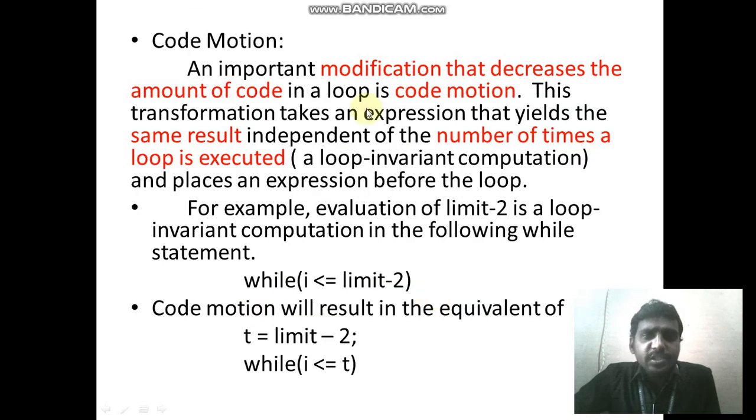So the first one is code motion. Modification that decreases the amount of code inside the loop is called code motion. For example, see, while i less than or equal to limit minus 2, whenever the program needs limit minus 2, I can copy that limit minus 2 in t. So I can reduce the code. Whenever the program needs limit minus 2, it calls t. So the use of this is that the number of times the computation executes in the loop is reduced. Okay, that is called code motion.